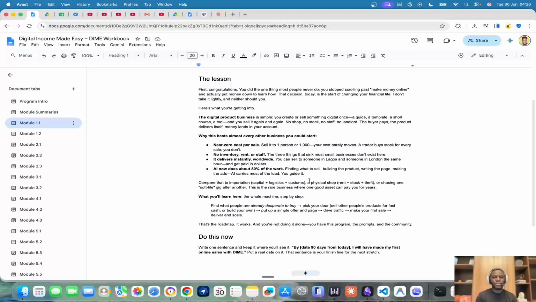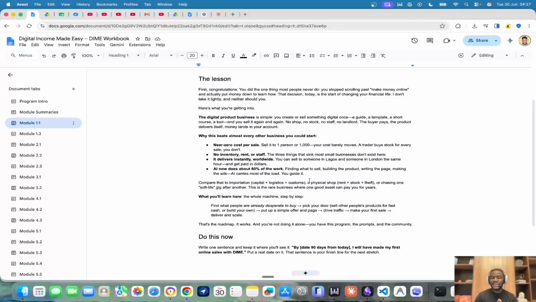And this is different from traditional commerce, like e-commerce or drop shipping, where you have to have a shop, you need a lot of capital, you need staff, you need to rent a place, all of that infrastructure and heavy weight that you need to pull together in the beginning. You don't need that to sell digital products. It is straightforward: the buyer is going to pay you online. You collect the money online, you deliver the service to the person online. You don't have to do any other thing aside from that. You deliver everything online from the comfort of your home, without begging anybody. It is the least stressful thing that you will do to make money, and it is very profitable. That is what I want you to understand.